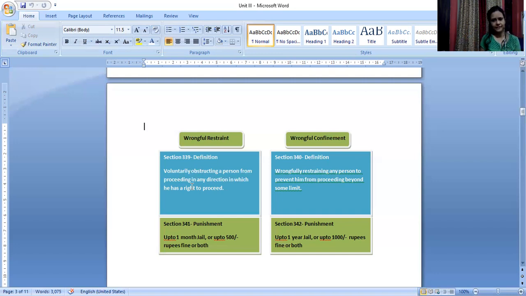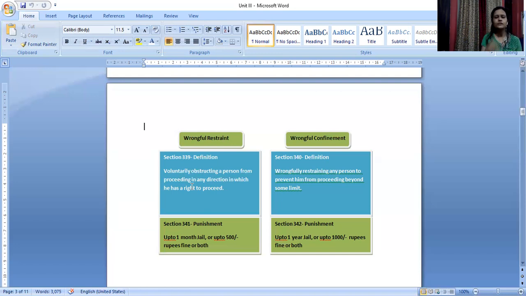Now, what is wrongful confinement? It is defined under section 340 of the Indian Penal Code. Wrongful confinement means wrongfully restricting any person to prevent him from proceeding beyond some limits. That means you are putting a limit. It may be one single room, one single house, one single building. That means you are wrongfully confining me within that prescribed limit only, right? If you are locking me inside a house, that means you are restricting my movement beyond that particular house, room, or building where I am being confined.